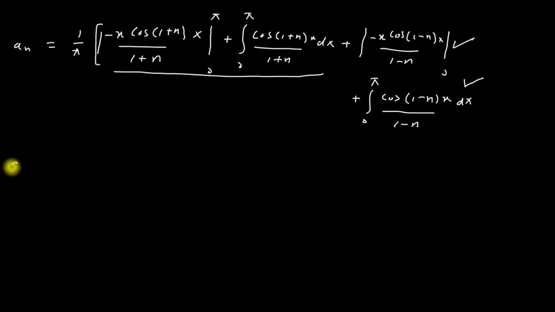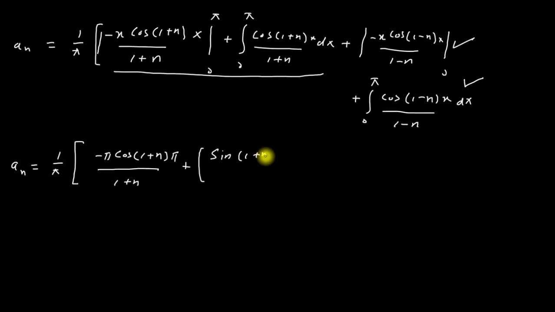And we will get a_n = (1/π) times [−π cos((1+n)π)/(1+n)] when I put the limits here. And the integration of this term will become plus sin((1+n)x)/(1+n)², and the limits are from 0 to π.